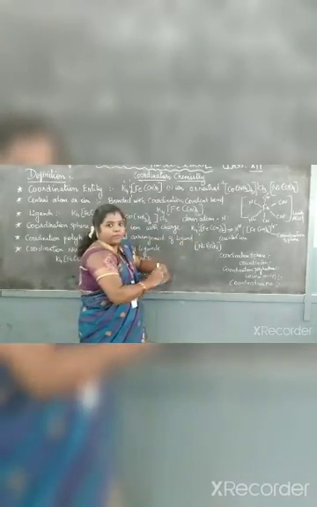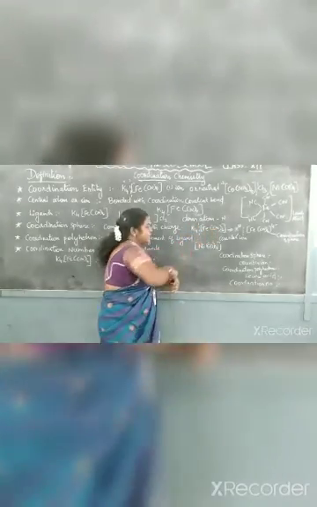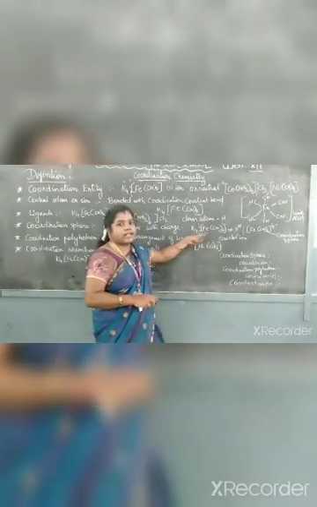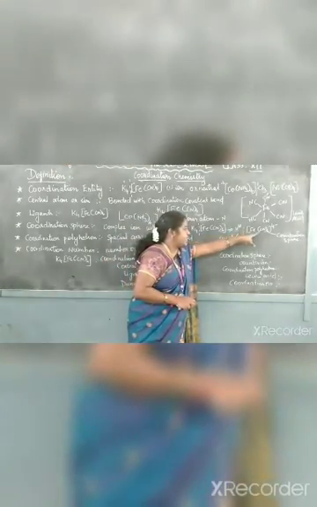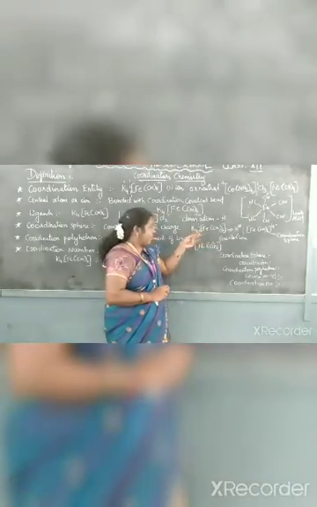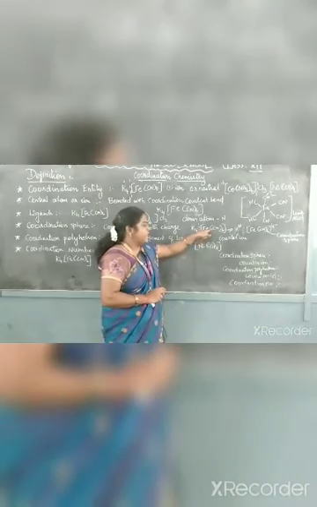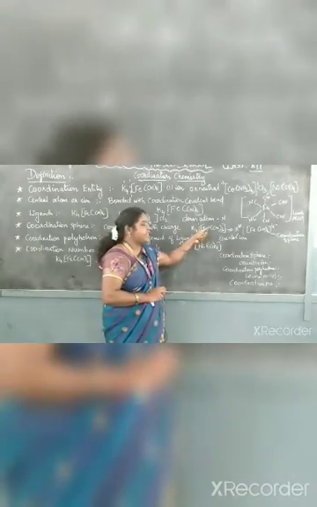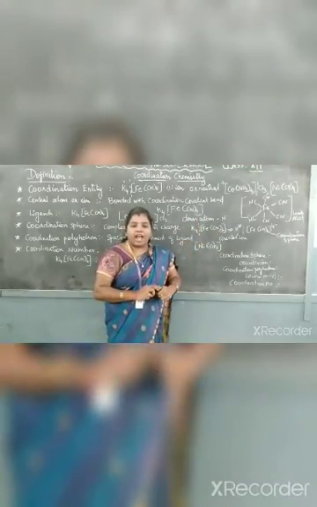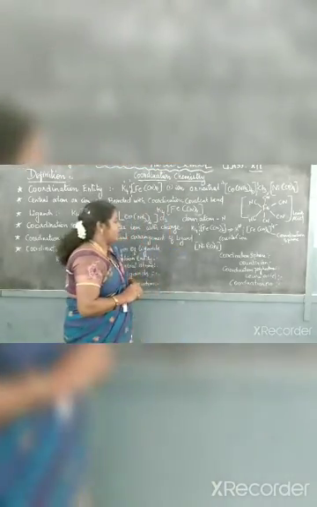So here K4, K is potassium, which is a cation. So K4 plus. If it is the cation, the other will be the anion. So K4 plus, Fe(CN)6 4 minus. I am telling with the same example. If I ask for the coordination entity, what should I give? Fe(CN)6, that's all. If I ask for the coordination sphere, it is Fe(CN)6 4 minus. So you have to indicate the charges over there. Okay, that is the coordination sphere.